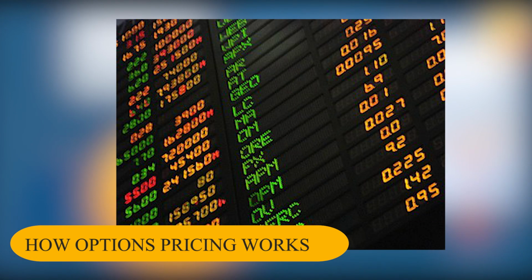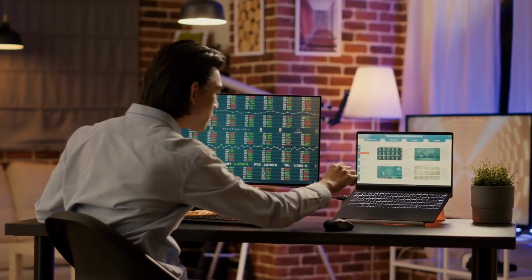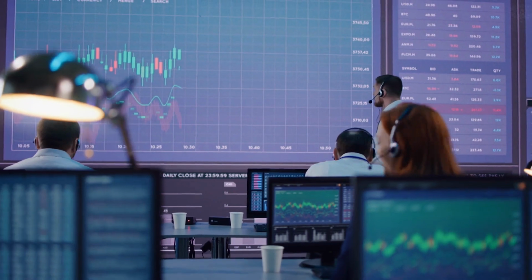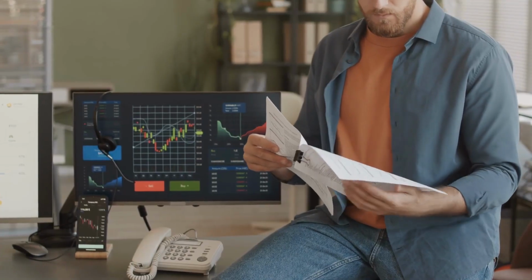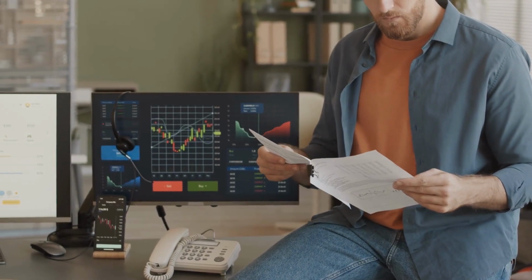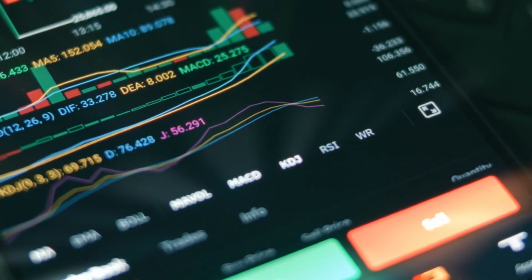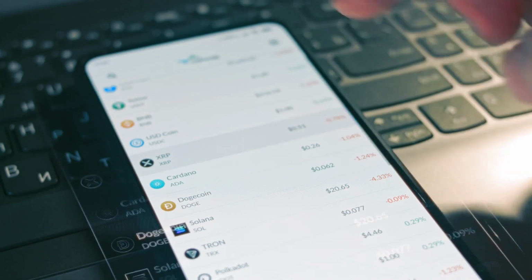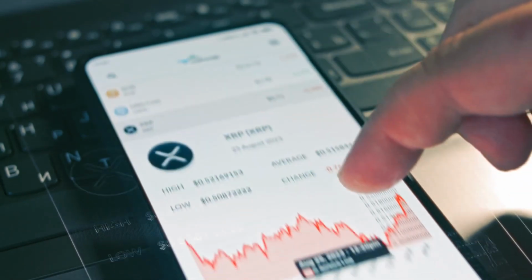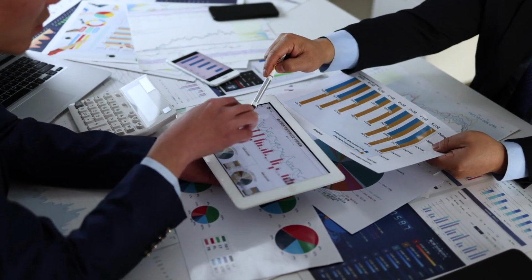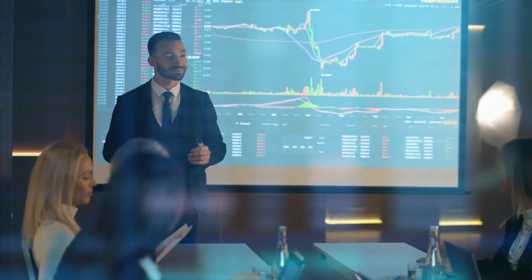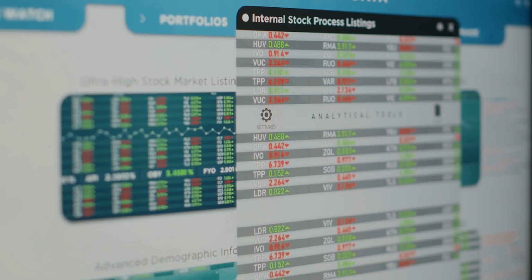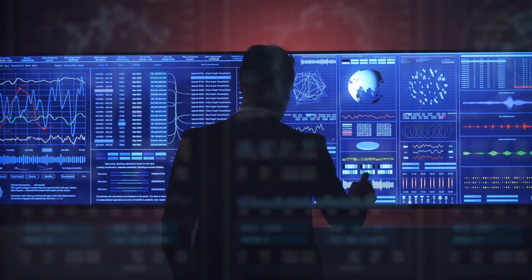How options pricing works. Let's use an example to help make sense of all this stuff. Consider a stock that now trades at INR 100 per share. When trading options, you pay a premium up front and then have the choice to buy this fictional stock, call options, or sell it, put options, at the predetermined strike price by the expiration date. A lower strike price has a higher intrinsic value for call options since the options contract allows you to buy the stock at a lower price than it is currently trading for.